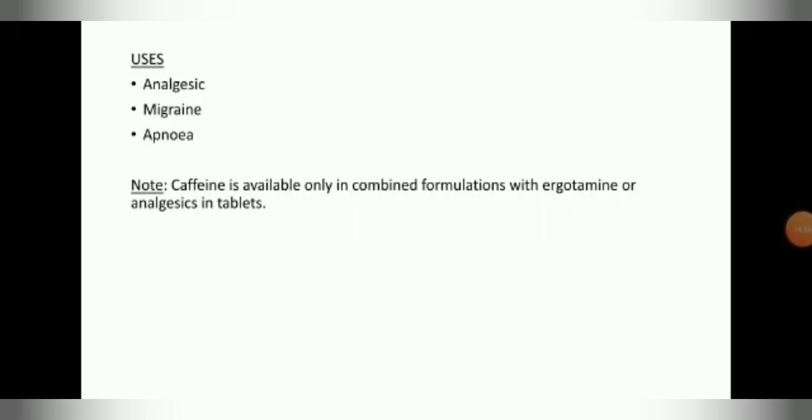Uses: analgesic. Migraine, where a caffeine plus ergotamine combination is used. Here, caffeine is used for constriction of the cranial vessels and by enhancing the absorption of ergotamine from the GIT. It is also used for apnea. Note: caffeine is available only in combination formulation with ergotamine or analgesics in tablets.